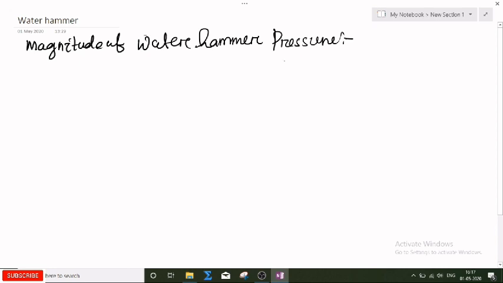Suppose this is my reservoir and this is my pipe. There is a regulating valve here.